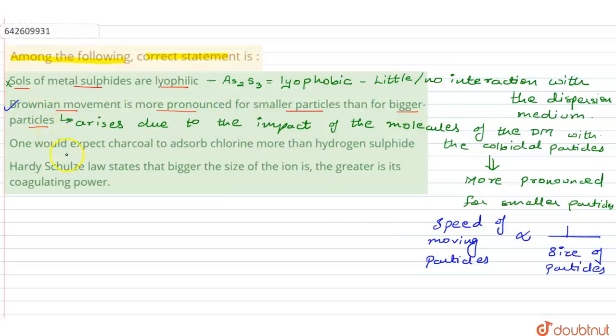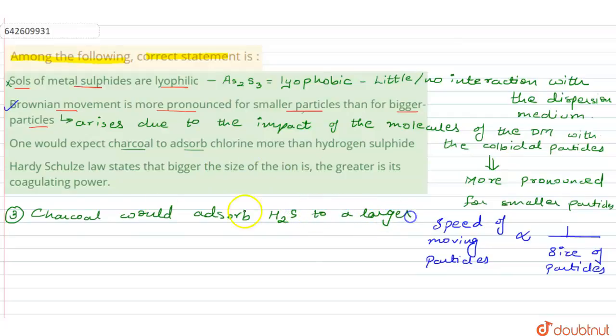Now let us analyze the other statements. The third statement says that one would expect charcoal to adsorb chlorine more than hydrogen sulfide. This is absolutely incorrect. In fact, charcoal would adsorb hydrogen sulfide to a larger extent as compared to chlorine.